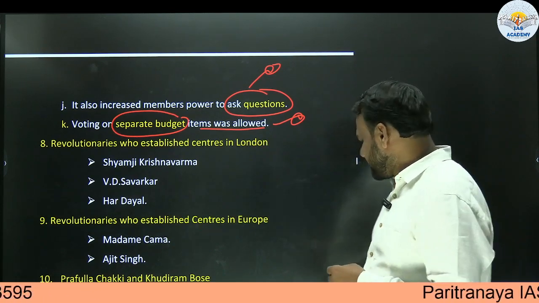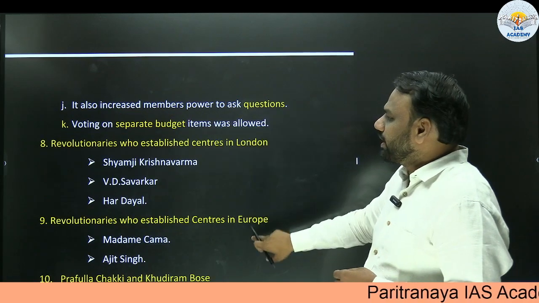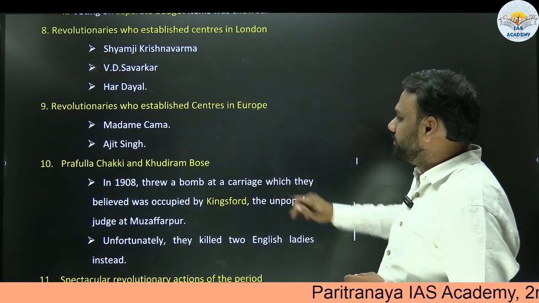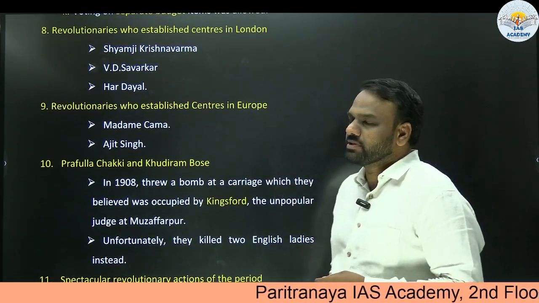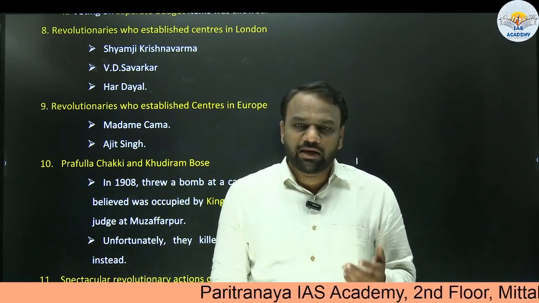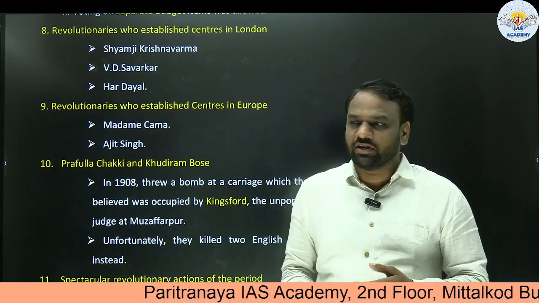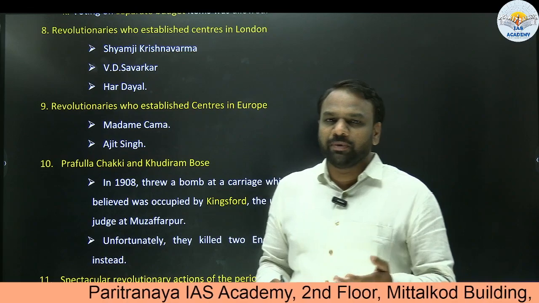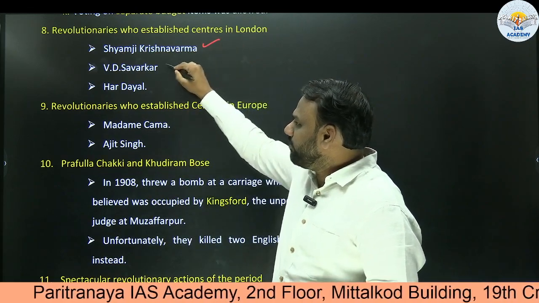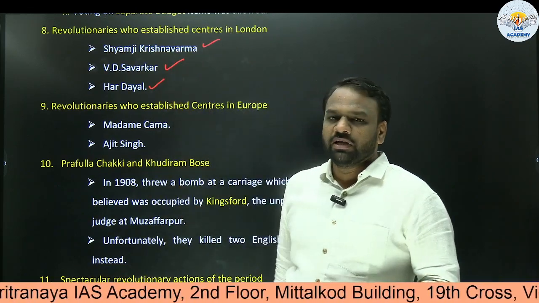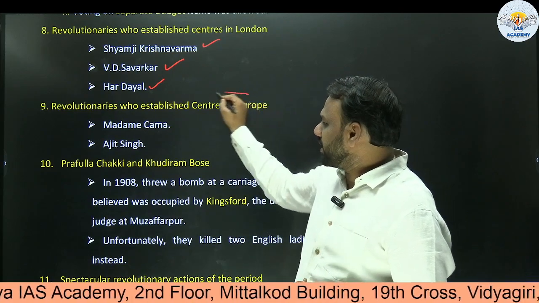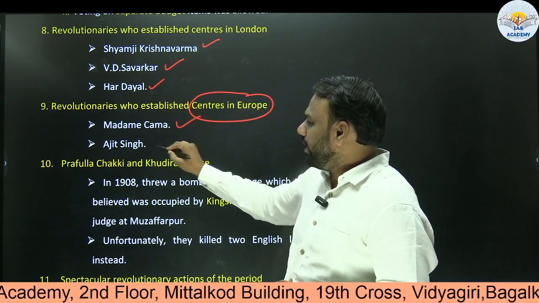Next, in this context, we need to remember the revolutionaries who established centers in London. Questions will be asked in prelims: who among the following established revolutionary centers in other countries, or in London specifically? We should be able to recall: it's Shyamji Krishna Varma, V.D. Savarkar and Har Dayal. Similarly, the revolutionaries who established a center in Europe were Madam Cama and Ajit Singh.